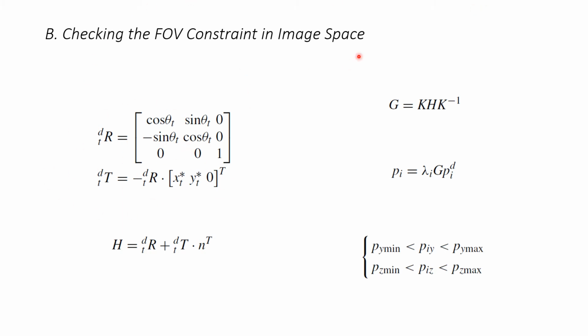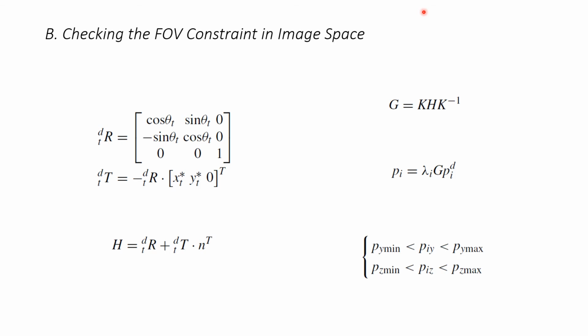Combining this equation, the Euclidean homographic matrix H between the desired pose and the newly explored one can be calculated as the third equation. Following the third equation, the projective homographic matrix G is obtained by the fourth equation, with K being the intrinsic parameter matrix of the camera. The matrix G describes the mapping relation between the desired image and the current one captured at the newly explored pose of the robot.